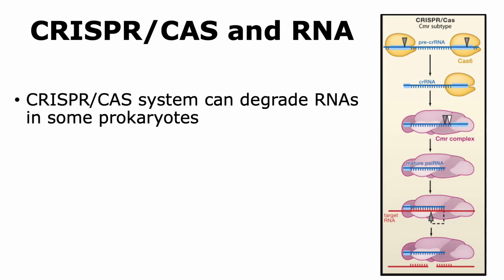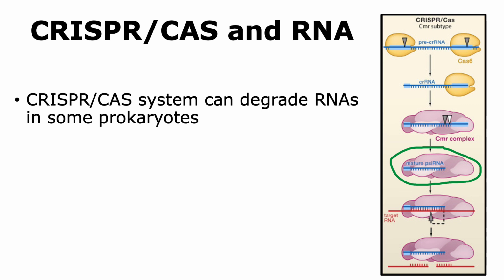The CRISPR-Cas system has also been shown to degrade RNAs in some prokaryotes. So when we look at the figure, the CRISPR RNA that is formed can associate with a complex called the CMR complex, and it undergoes further modifications to form a mature CRISPR RNA, which can also be called a psiRNA.